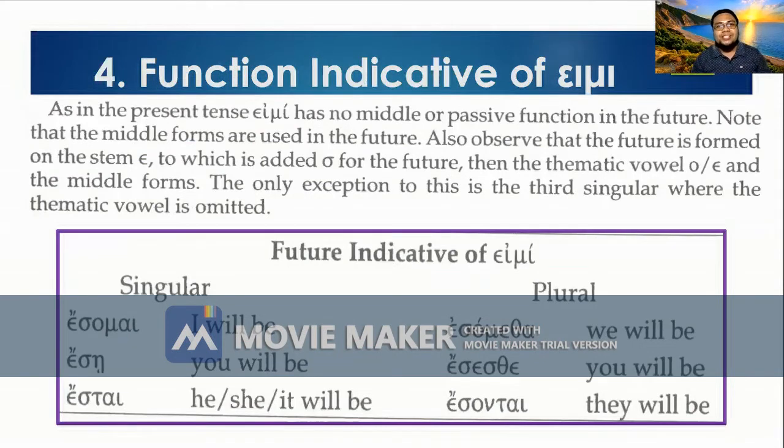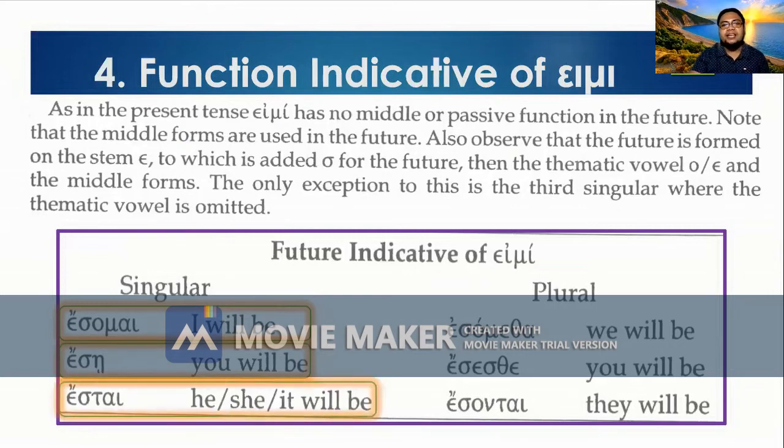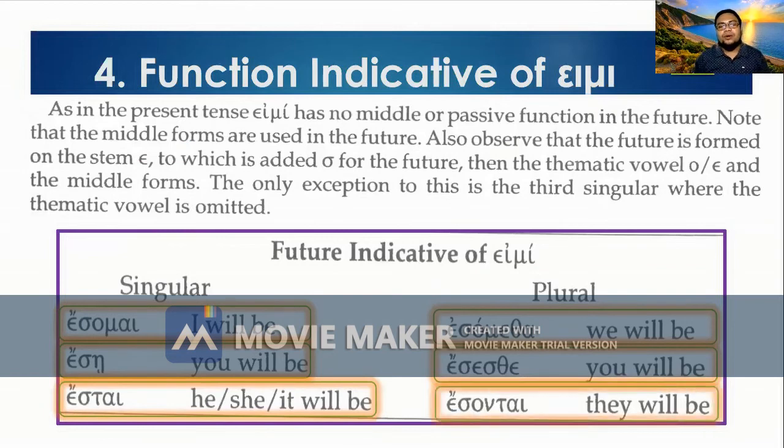And finally, let's proceed to the function of the indicative of eimi. So we have here, the singular is esomai, it means I will be. Second person, esei, you will be. Third person, estai, he, she, it will be. And plural is esometha, we will be. Second person plural, esesthe, you will be. Third person plural, esontai, they will be.